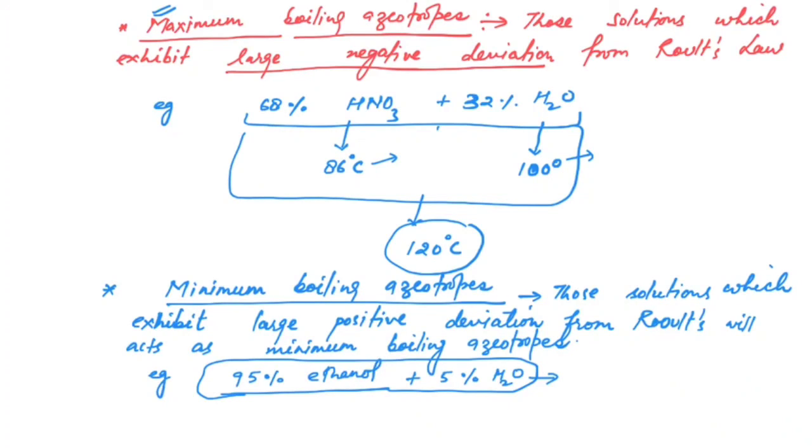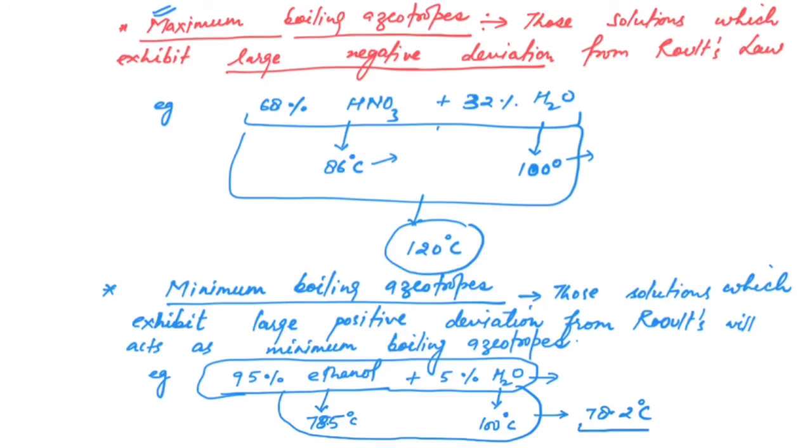The boiling point of water is 100 degrees Celsius and that of pure ethanol is 78.5 degrees Celsius. But the mixture of 95% ethanol and 5% water boils at 78.2 degrees Celsius. So this temperature, 78.2, is less than that of ethanol as well as that of water.